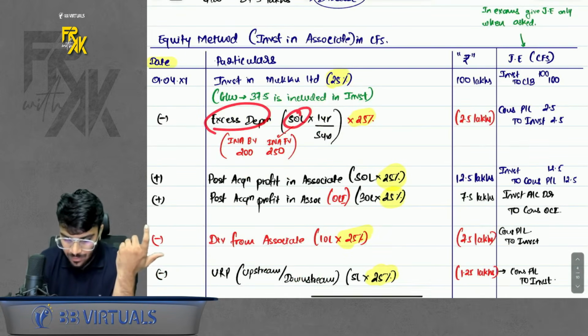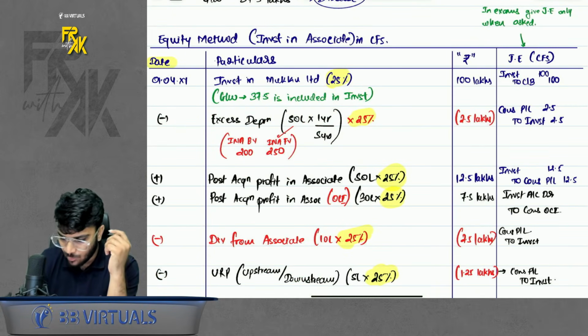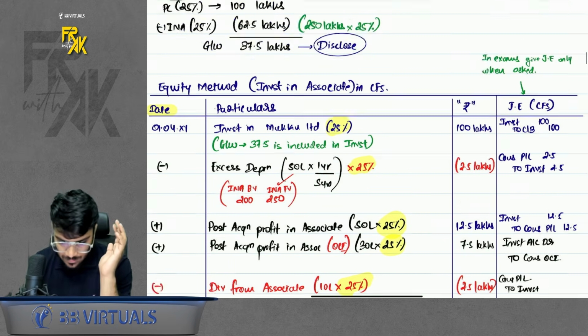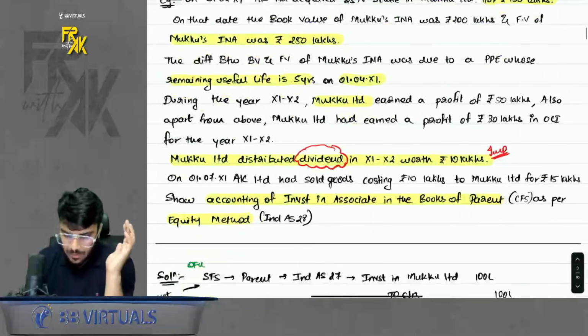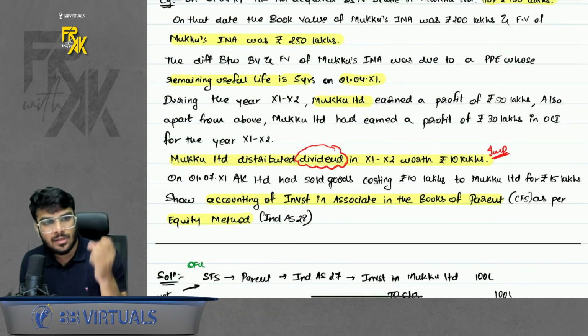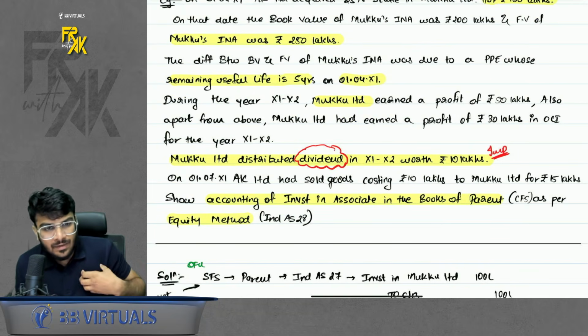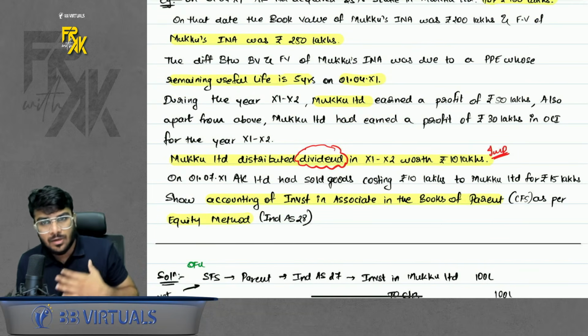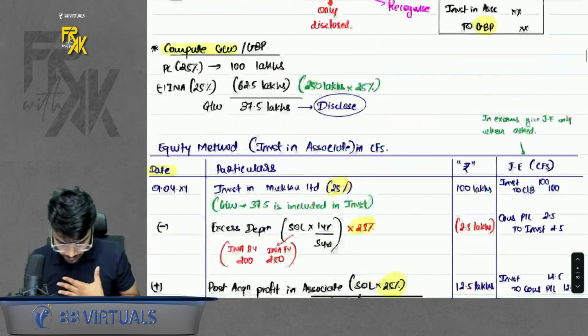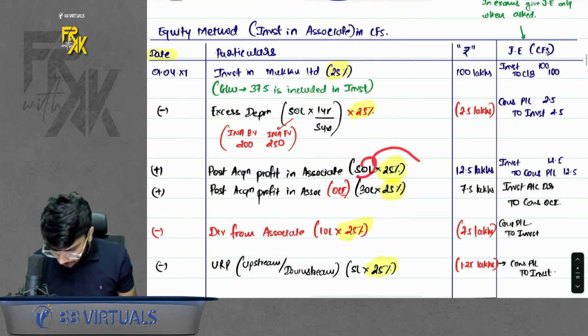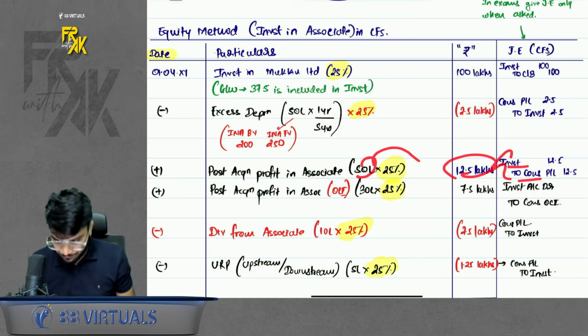Excess depreciation: 50 into 1 by 5 into 25%. You will get 2.5 lakhs. Eliminate this. Okay. The next adjustment was that the associate earned a profit. If the associate earned a profit, I will increase the value of investment up to my share of profit. So my share is 25%. Increase it. Entry I have also given.